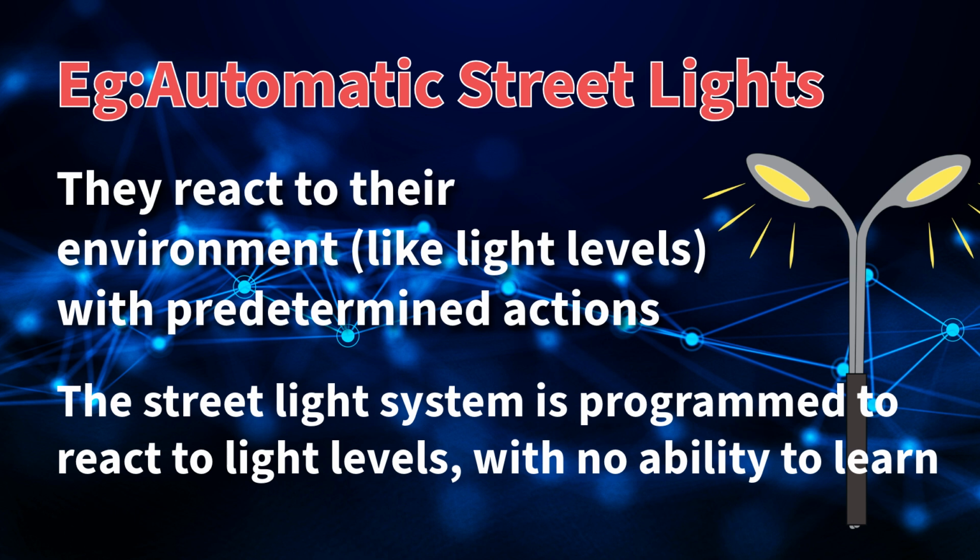These agents respond immediately to their environment using a predefined set of rules. They don't build a model of their surroundings or learn from experience. So, automatic streetlights use light sensors like LDRs to detect the ambient light level and switch the lights on or off based on that input. They don't consider factors like traffic volume or historical data to make their decisions. They use predefined rules. The streetlight system is programmed to react to light levels with no ability to learn or adapt to changes in the environment. So that's the reason why streetlights are used as the best example for simple reflex agents.